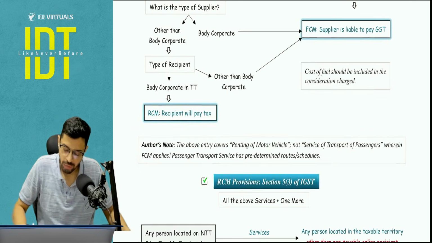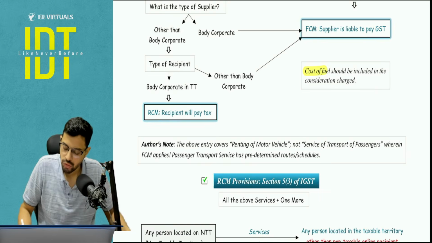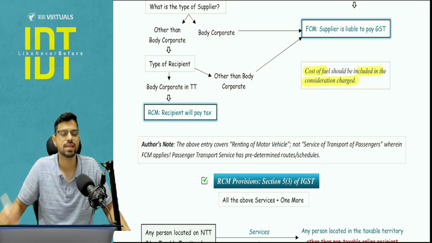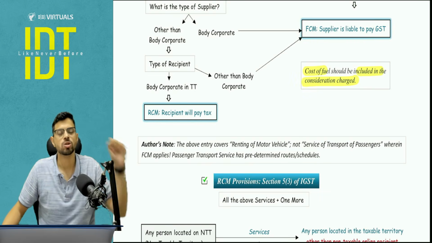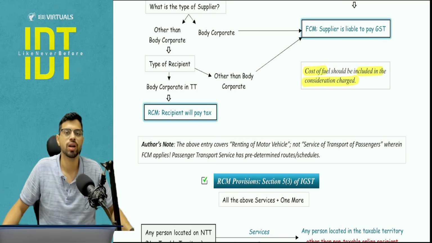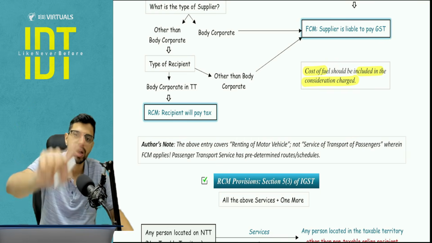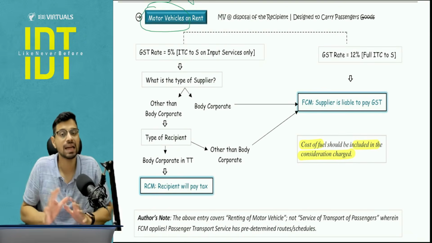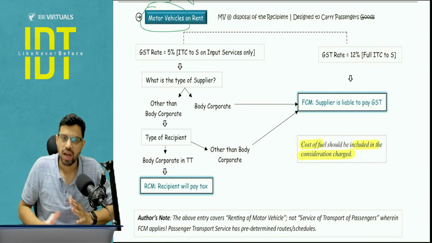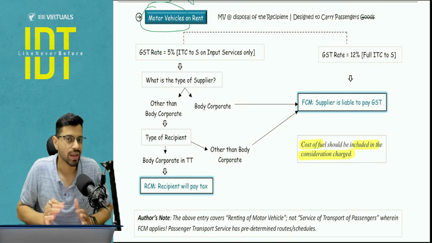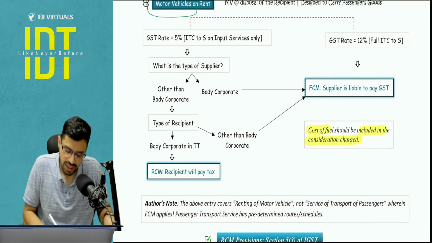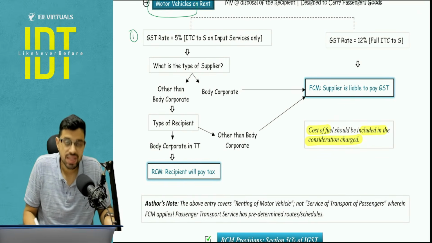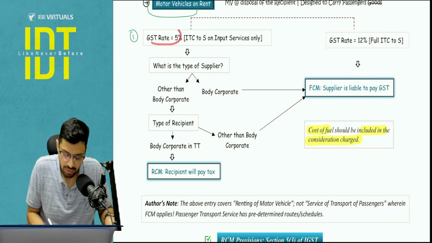Third important point to be noted, everyone: the cost of fuel should be included in your total consideration. He is not going to incur the cost of the fuel. You as the supplier are going to incur the cost of the fuel, and you will include it in whatever consideration you are charging. Now pay attention here. There are basically three conditions to check in the exam whenever you apply this motor vehicle on rent. The first condition is about the GST rate: if this has to fall under the RCM, the GST rate will be 5%.